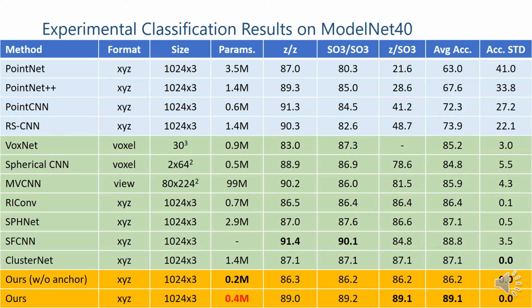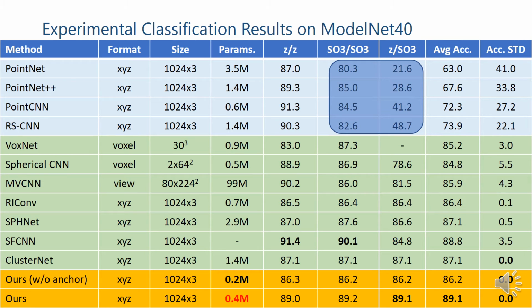This table shows the classification results on ModelNet40 dataset. The blue rows show the traditional non-rotation invariant methods. We can see that the results on the Z/Z mode are good, while for SO3/SO3 and Z/SO3 modes, the accuracies decrease a lot.